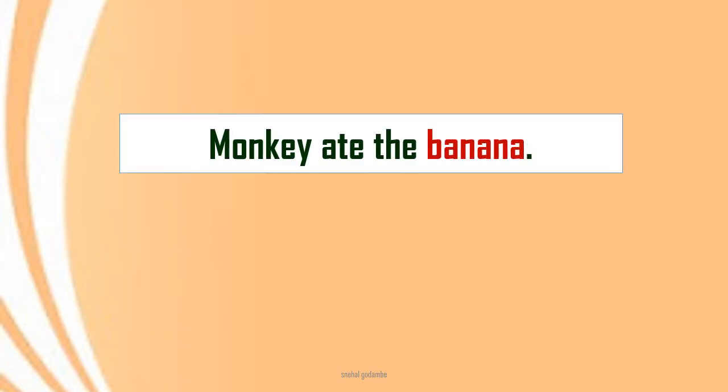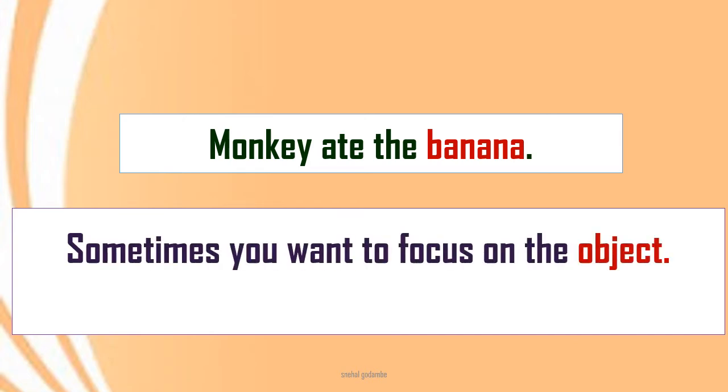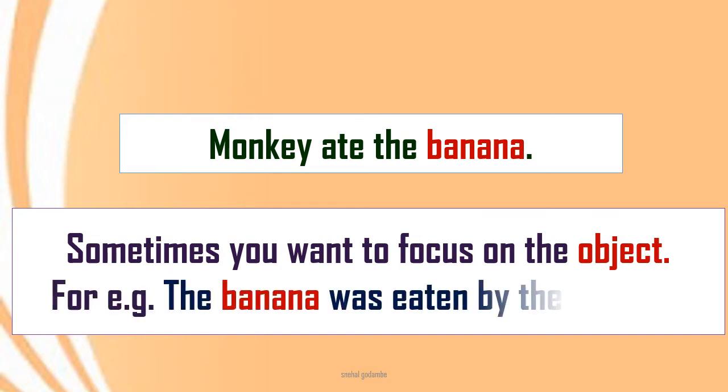Now here, look at the sentence. Monkey ate the banana. Same sentence. And sometimes you want to focus on the object. Here we have seen monkey ate the banana. Monkey was the subject and banana was the object. Now in the second type of sentence, sometimes we focus on the object. Now you know in this sentence banana is the object. So if you write the sentence in this way, the banana was eaten by the monkey, because in this sentence the object is banana.